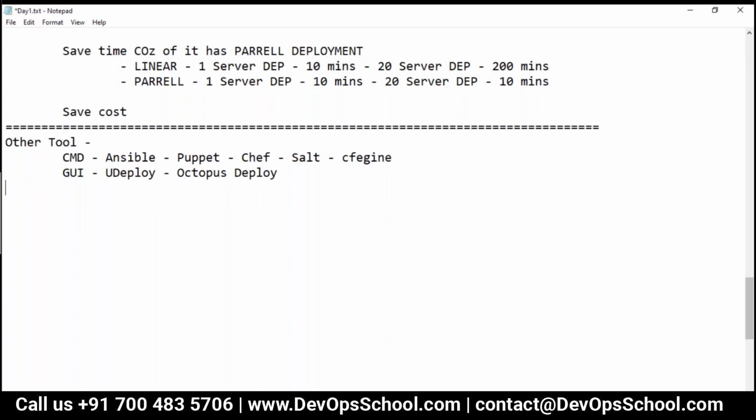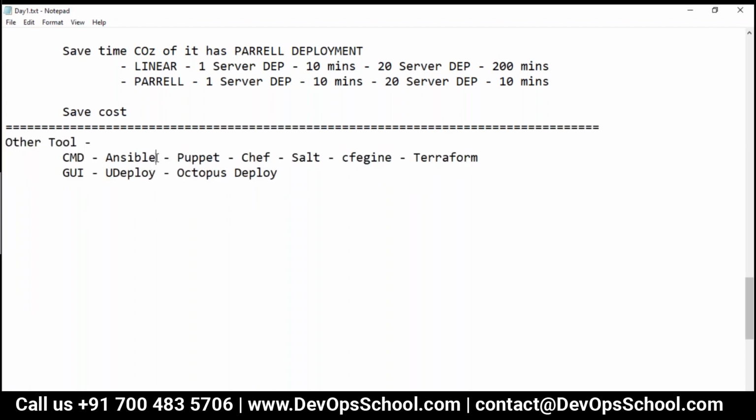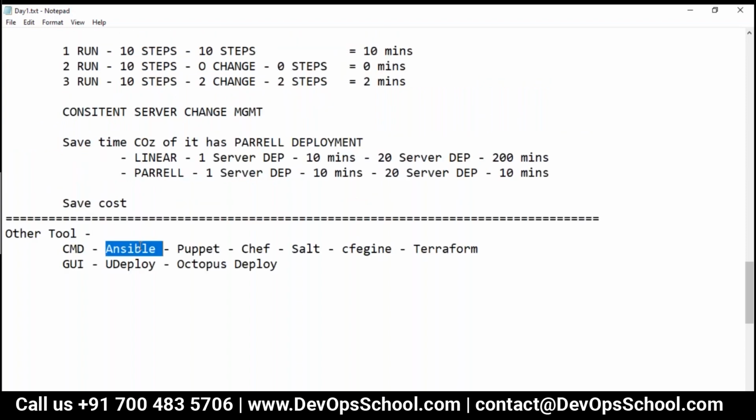You can also use a tool which is called Terraform. Okay, Terraform is altogether different tool actually, but many people compare Ansible versus Terraform. But you should not compare Terraform and Ansible because both are different tools actually, slightly different ways to get the work done. Okay, so these are the other tools which will help you to get it done. And let me tell you, Ansible is a market leader right now in terms of server configuration management and deployment. So yes, you are learning the best tool here.